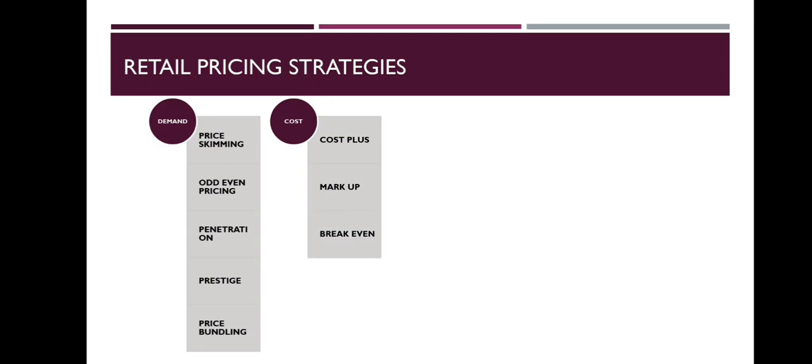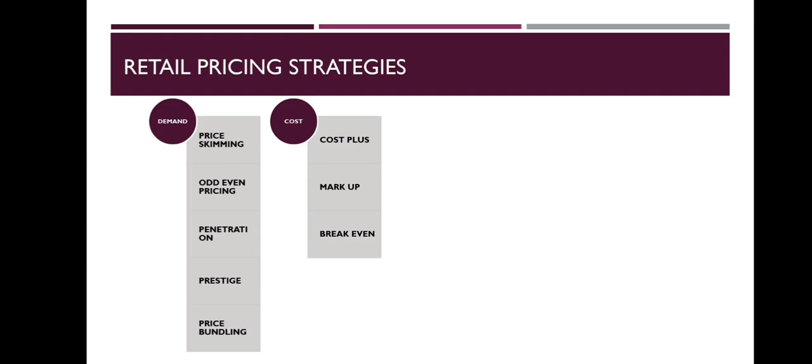Next, break-even pricing. The retail company determines the level of sales needed to cover all the relevant fixed and variable costs. They break even when there is neither profit nor loss. For example, if the fixed cost is rupees 2 lakh, the variable cost per unit is rupees 15 and the selling price is rupees 20, then selling price minus variable cost is rupees 5. So 2 lakh fixed cost.